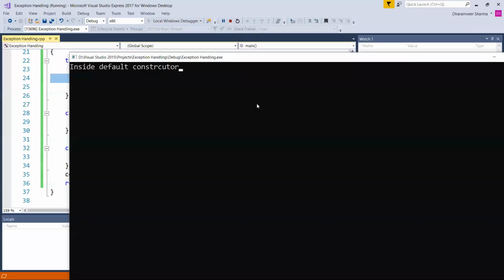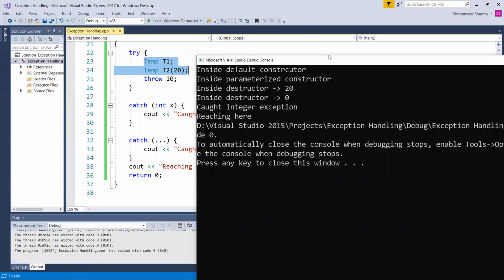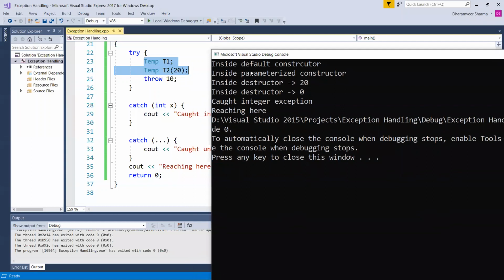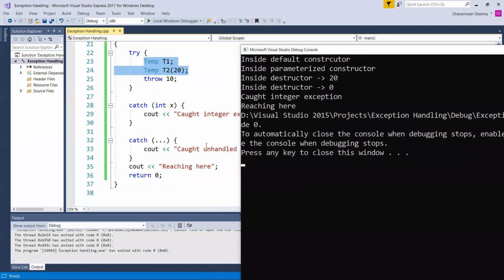Means their destructor should be called. You can see it here. First one is for T1, second is for T2. This is for the parameterized constructor. So inside destructor, it means T2 will be destroyed first. The object created last is destroyed first. Then inside destructor, this is for the default constructor. Before handling the exception, the objects will be destroyed, as you can notice. So then the exception will be handled, caught integer exception, then it will go to the last statement.